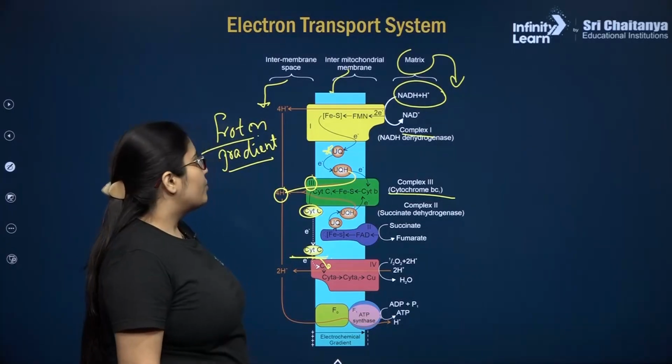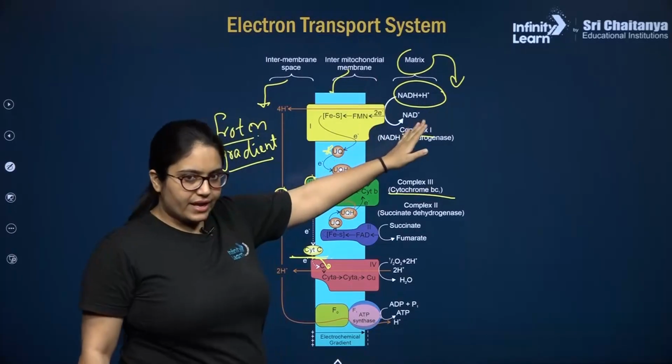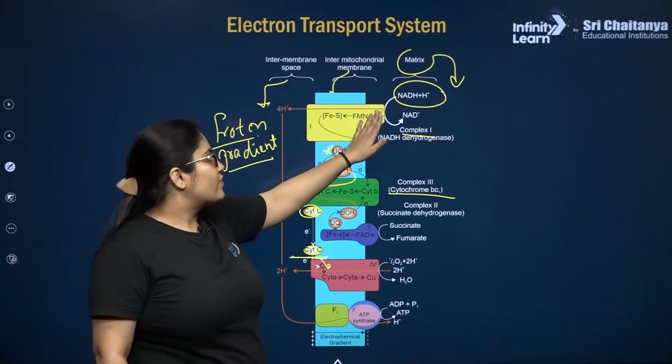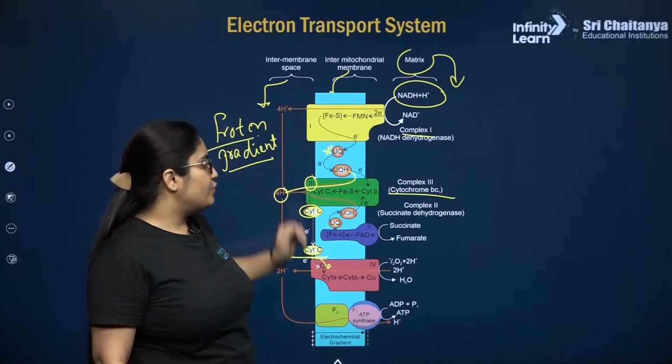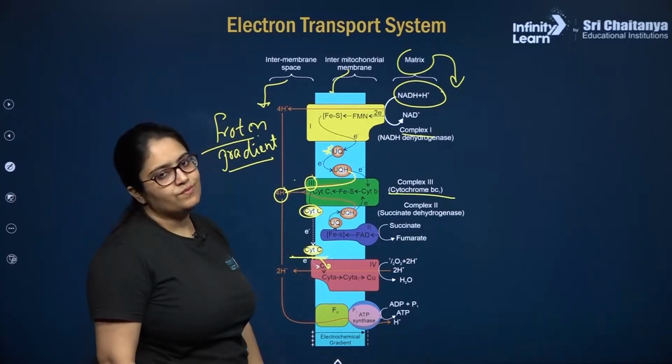So this is how, my dear students, whenever one NADH plus H plus molecule gets oxidized, the electrons will travel from complex number 1 to complex number 3 with the help of ubiquinol, and from complex number 3 to 4 with the help of cytochrome c.